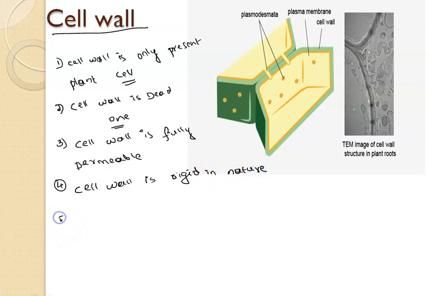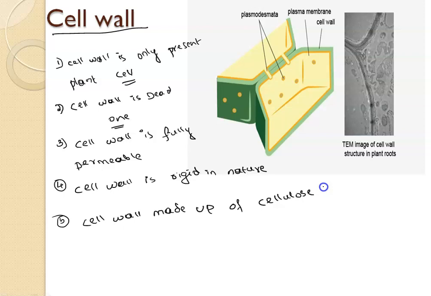And the fifth point I would like to say about the cell wall: it is made up of a strong material called cellulose.